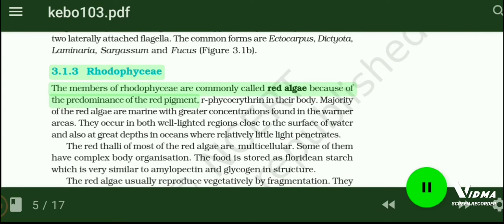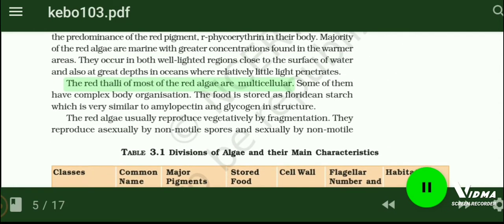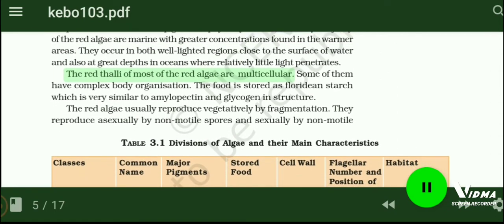3.1.3 Rhodophyceae. The members of Rhodophyceae are commonly called red algae because of the predominance of the red pigment, r-phycoerythrin, in their body. The majority of the red algae are marine, with greater concentrations found in the warmer areas. They occur in both well-lighted regions close to the surface of water and also at great depths in oceans where relatively little light penetrates. The red thalli of most of the red algae are multicellular. Some of them have complex body organization.